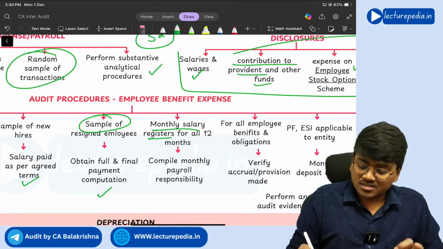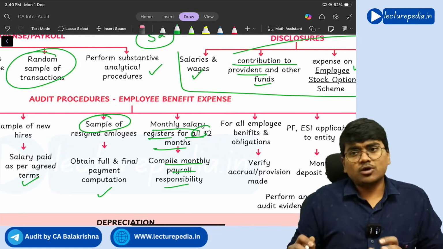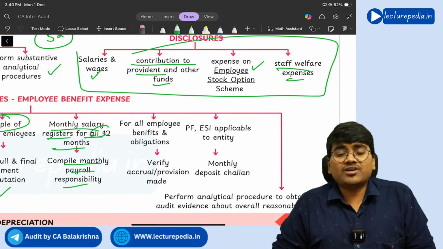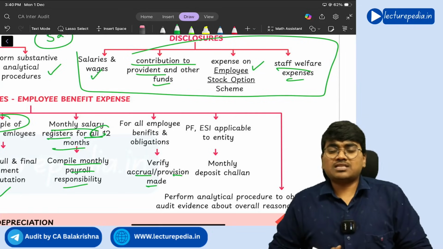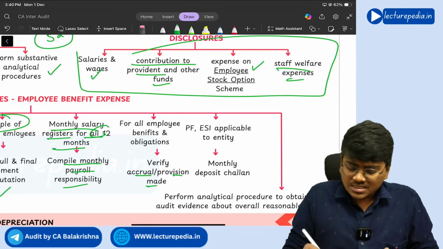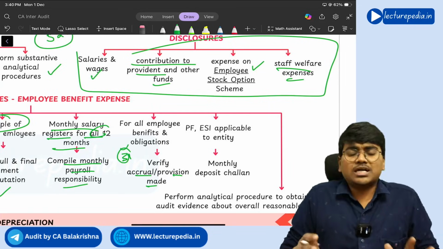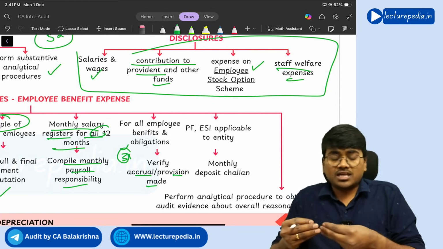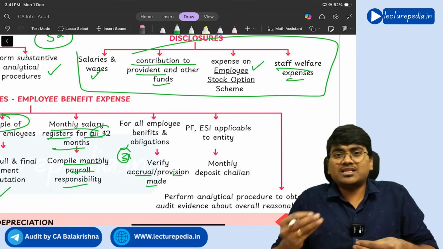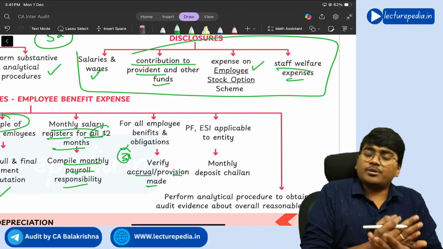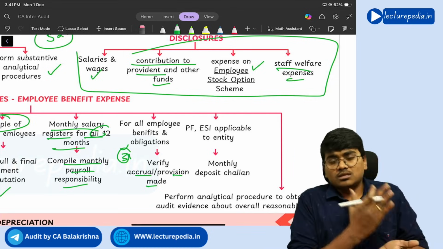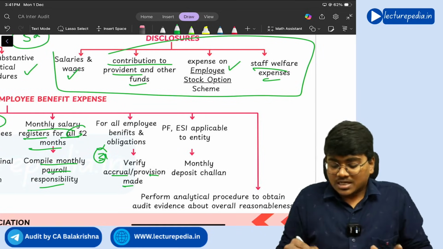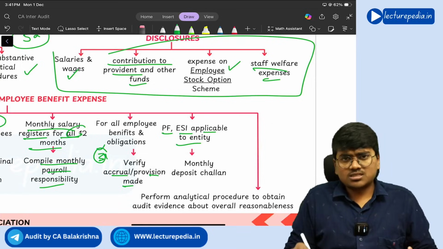And monthly salary registered for all the 12 months, compile monthly payroll responsibility. And for all employee benefits and obligations, verify accrual and provisions have been made or not. Generally, as on 31st March, you need to check for the provision, because salary of March month will be given in the April month, right? But for preparing financial statements, March month salary you need to book it in the March only, so you need to create a provision.